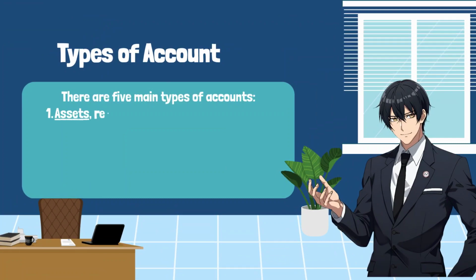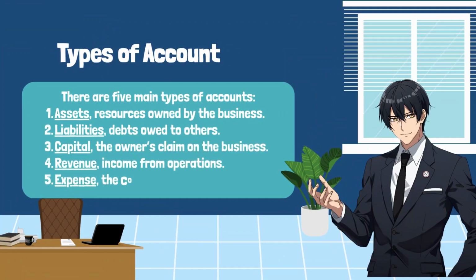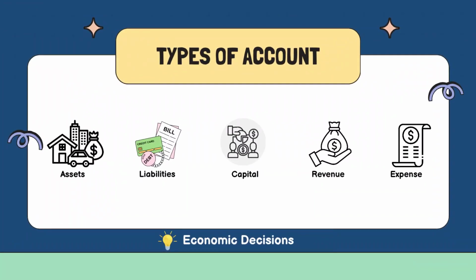1. Assets, resources owned by the business. 2. Liabilities, debts owed to others. 3. Capital, the owner's claim on the business. 4. Revenue, income from operations. 5. Expense, the costs of running the business. Types of accounts: assets, liabilities, capital, revenue, expense.